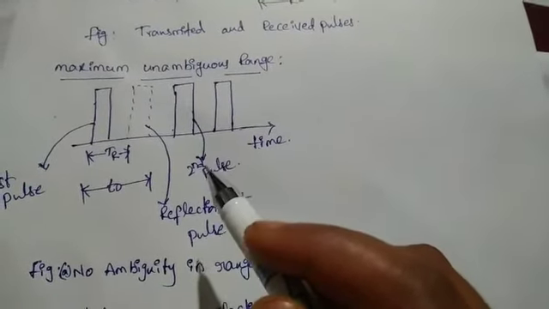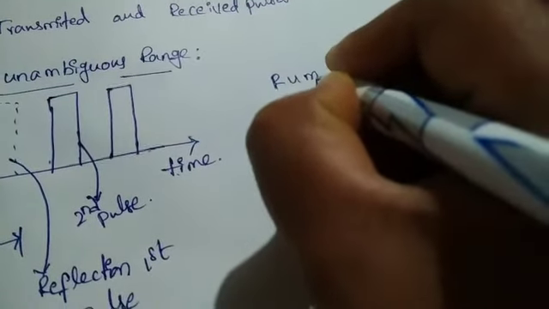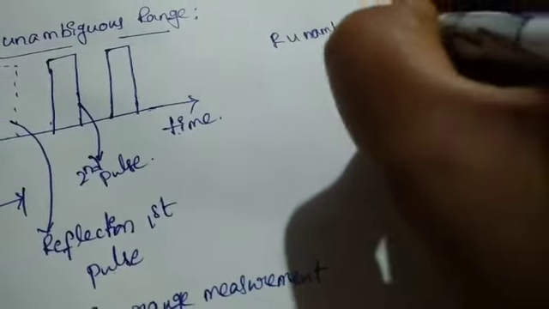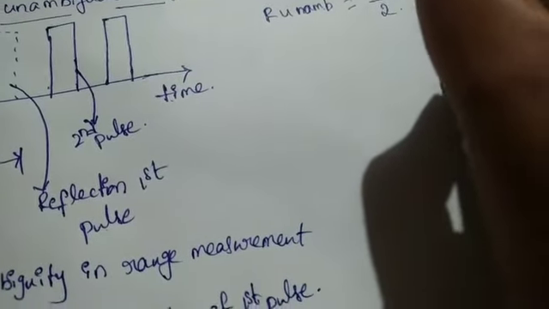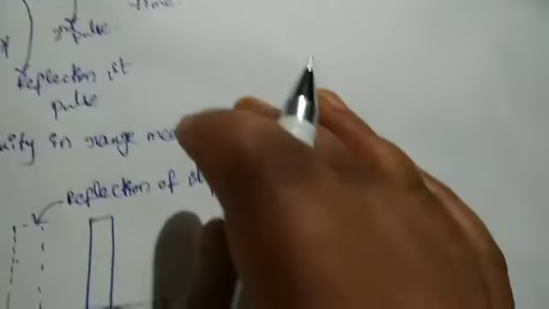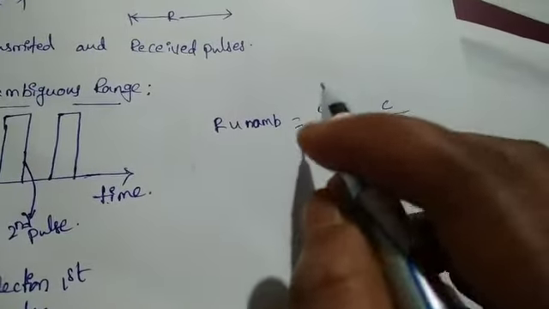So R unambiguous is equal to C T naught by 2. So this is equal to C by 2 fr. This is known as the maximum unambiguous range of radar.